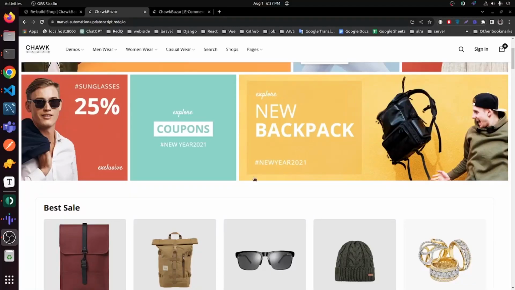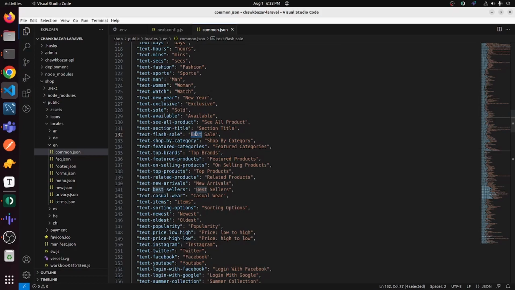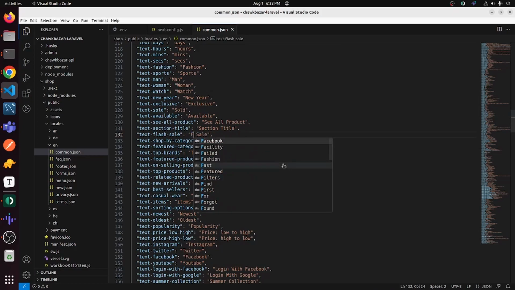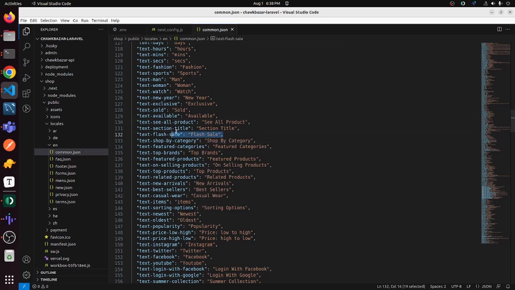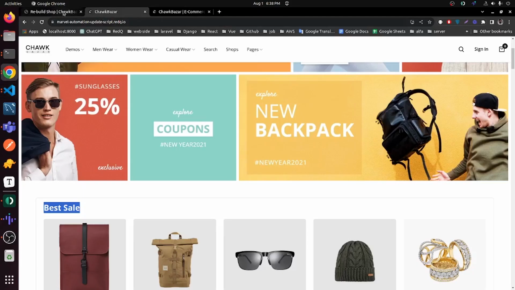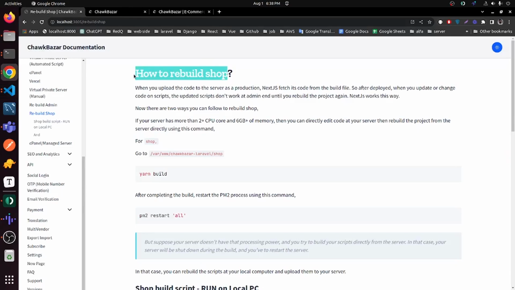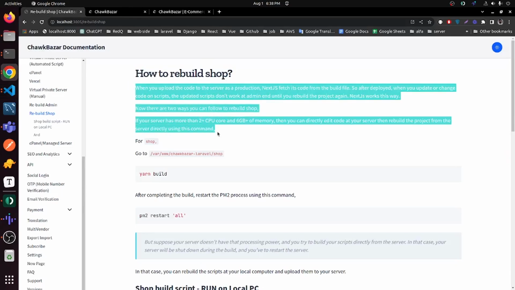How to rebuild the project. I want to change some code in shop, like best sale, to flash sale. Then follow the documentation for more details on how to rebuild shop.